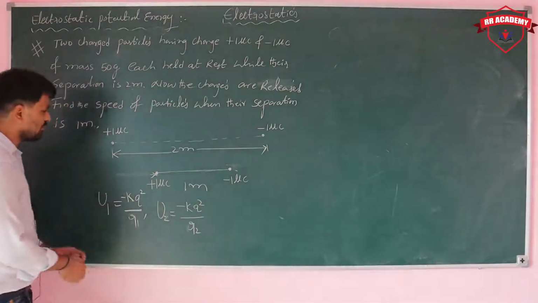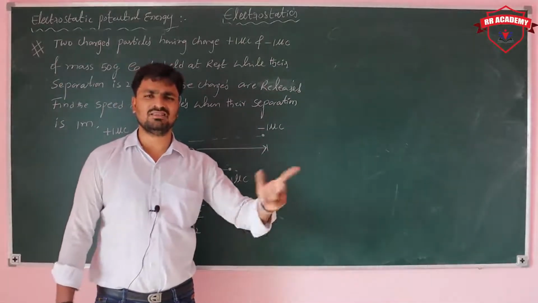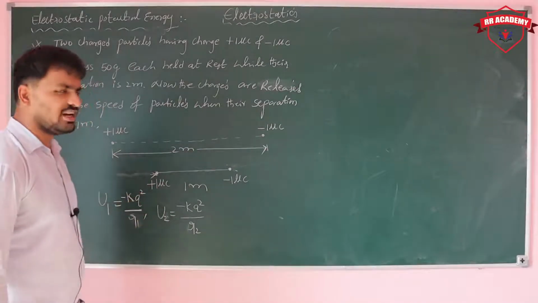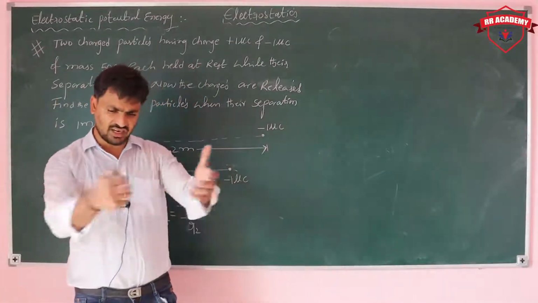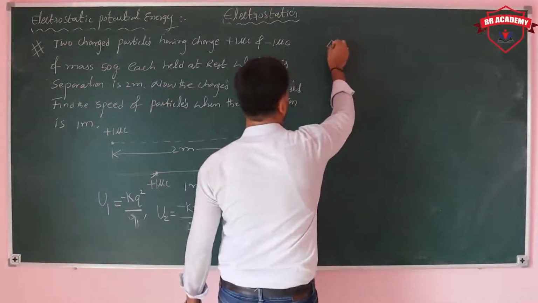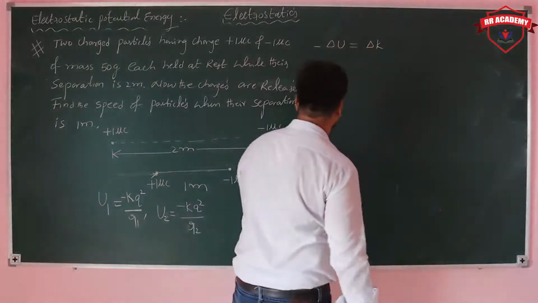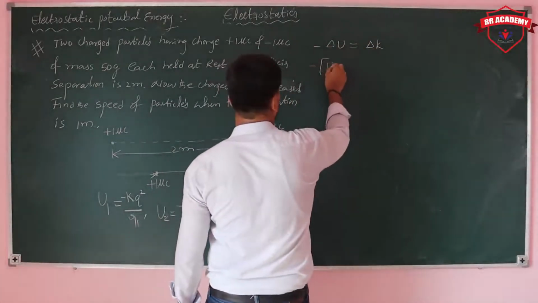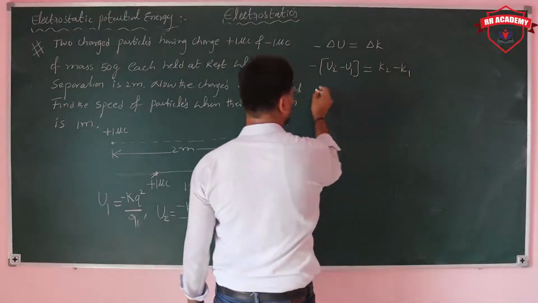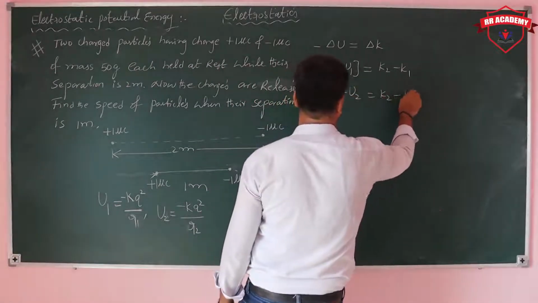I take q square because the magnitude of the charge is the same, only the signs are opposite. Here the potential energy decreases, because the two charges are attracting each other. So the decrease in potential energy is equal to the increase in kinetic energy: minus of U2 minus U1 is equal to K2 minus K1, that is U1 minus U2 is equal to K2 minus K1.